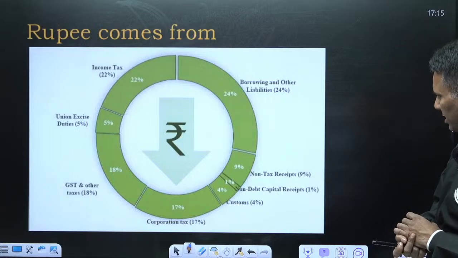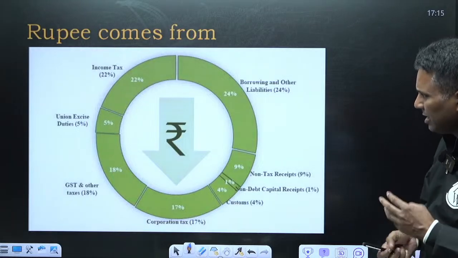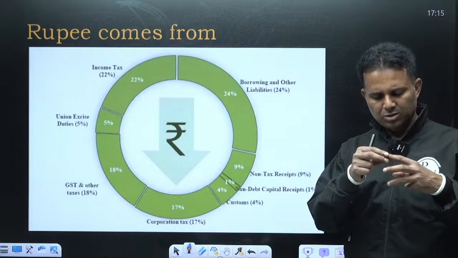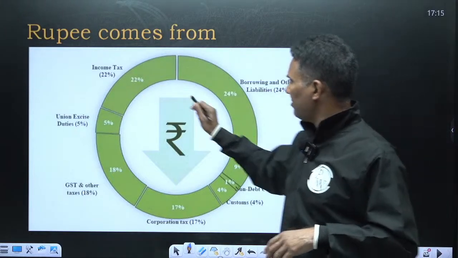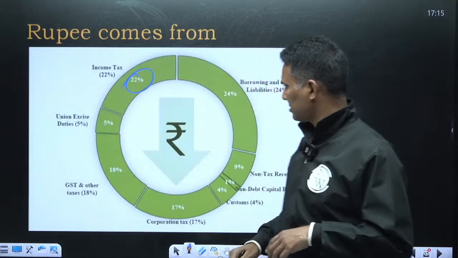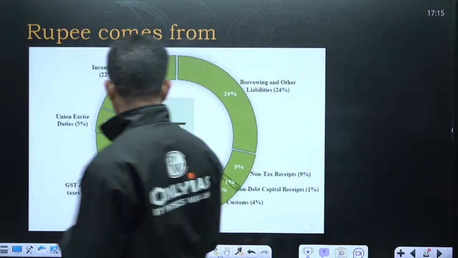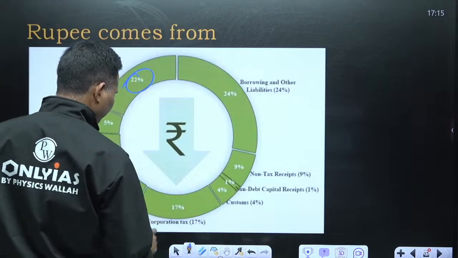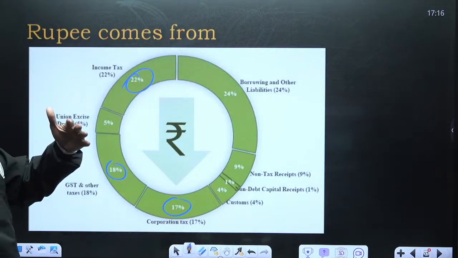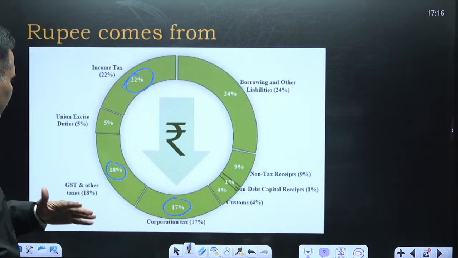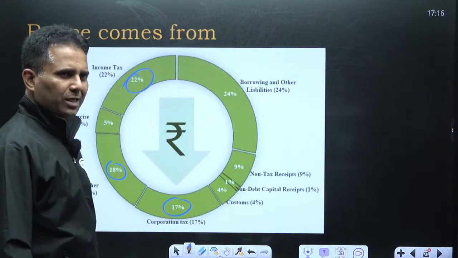What needs to be seen is that we have 3 important taxes: GST, corporate tax, personal income tax. The maximum is personal income tax. Then we have GST. Then we have corporate tax. So this order you should know. Highest is income tax, then GST, then corporate tax.